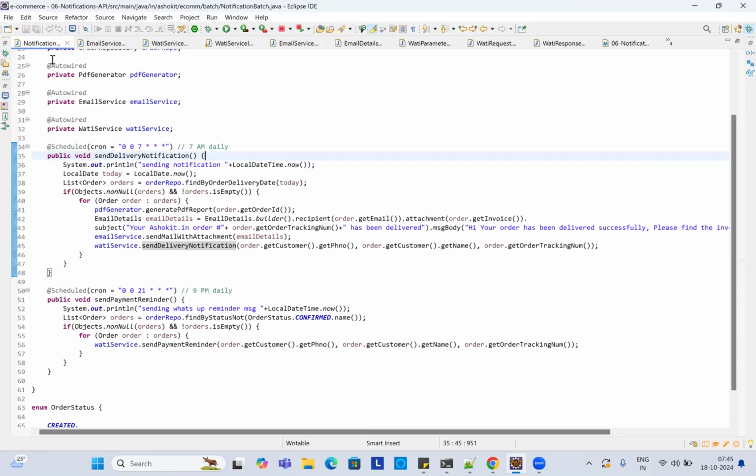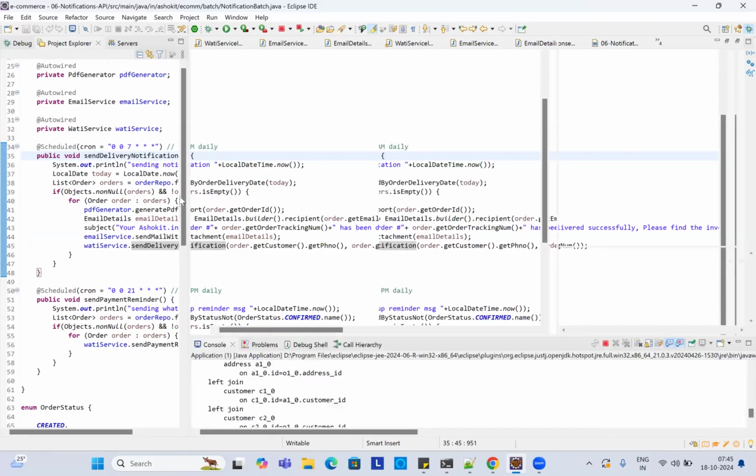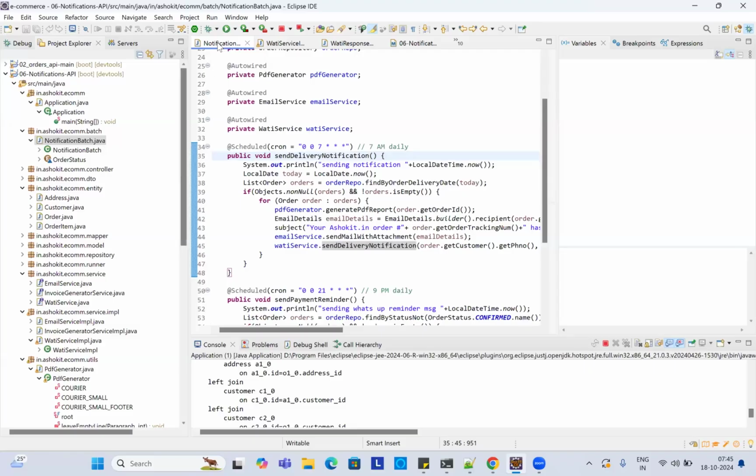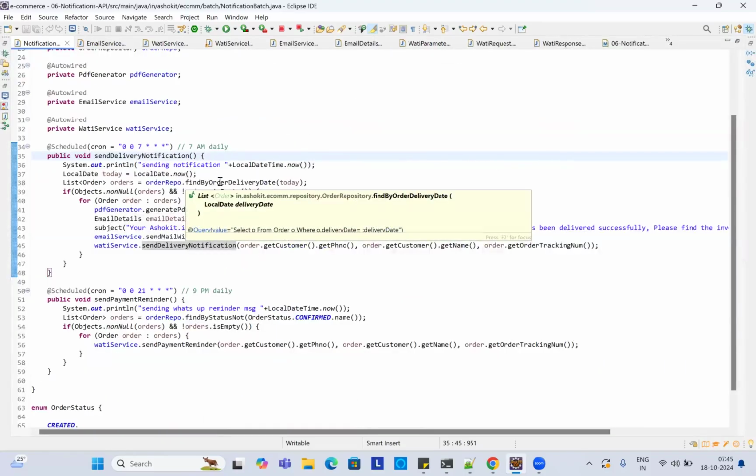Thank you, sir. So what is your feeling now? First time you implemented the Wati API. In your previous experience, did you get the chance to do this task? No, the first time I worked on the Wati service, and PDF also I worked on for the first time. So you implemented PDF generation and WhatsApp integration with the application for the first time. How do you feel about this?